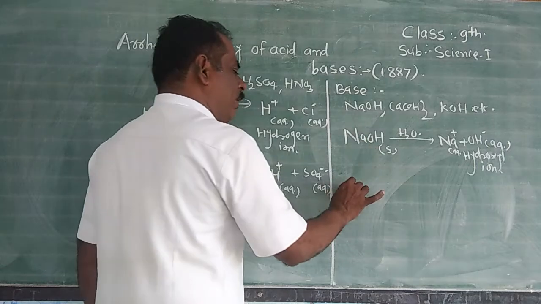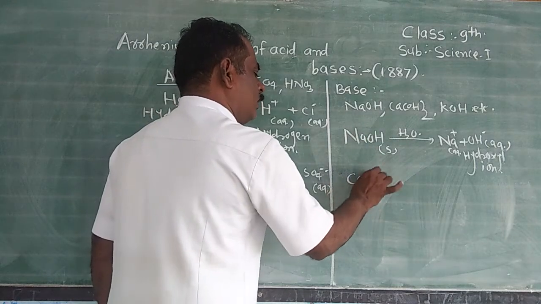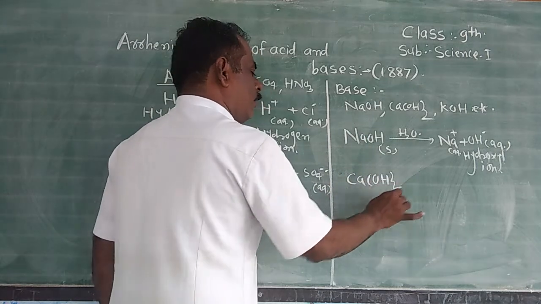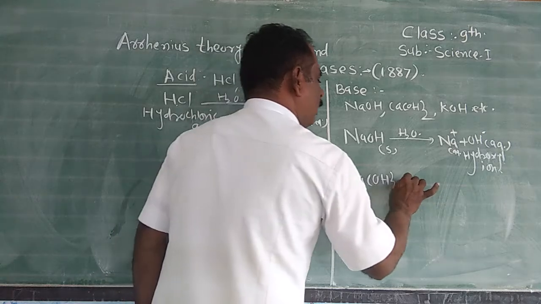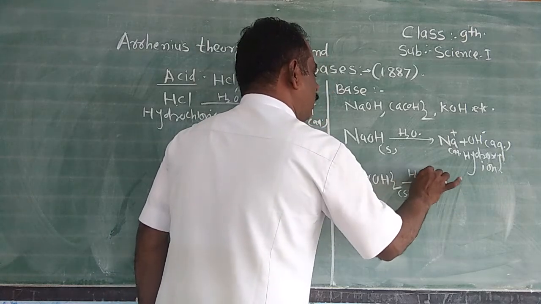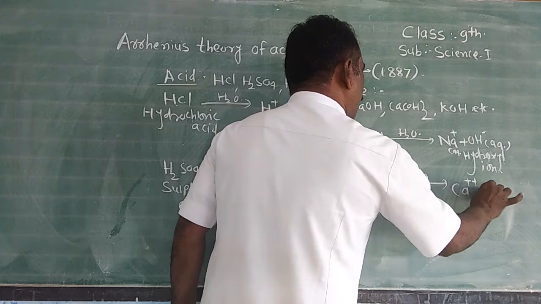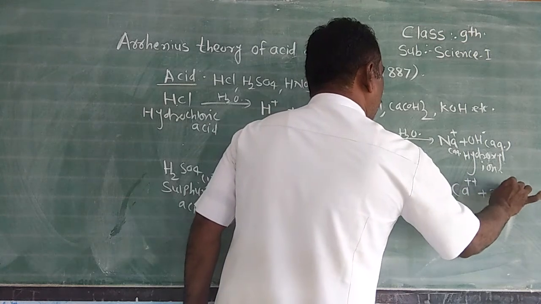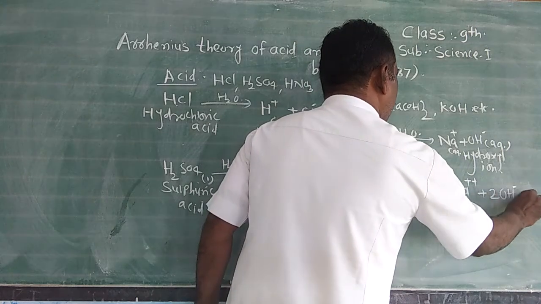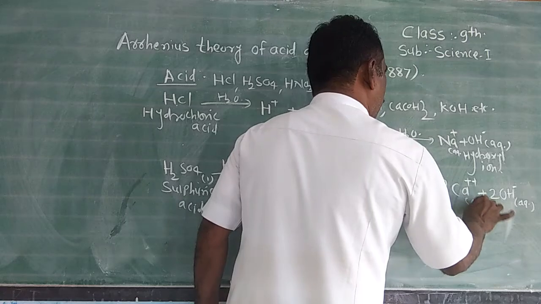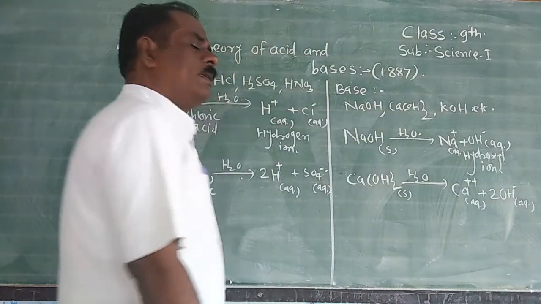Second example, calcium hydroxide, Ca(OH)2. When this calcium hydroxide is dissolved in water, it dissociates into ions and gives Ca two positive, and again hydroxyl ions in the water. Therefore, calcium hydroxide is a base.